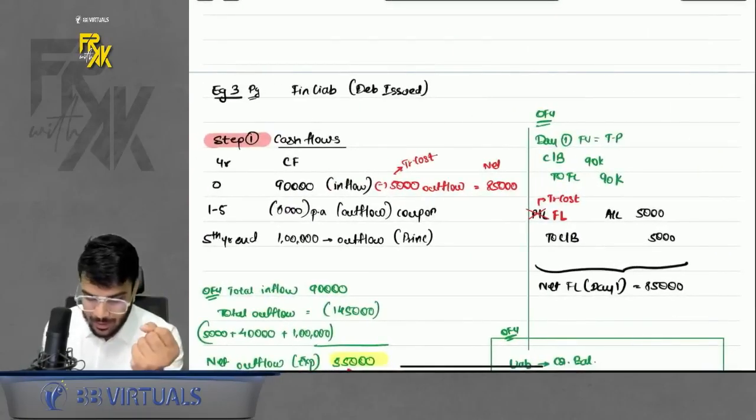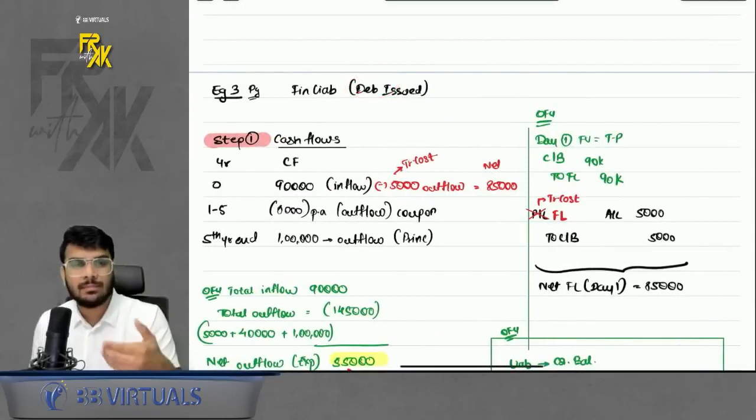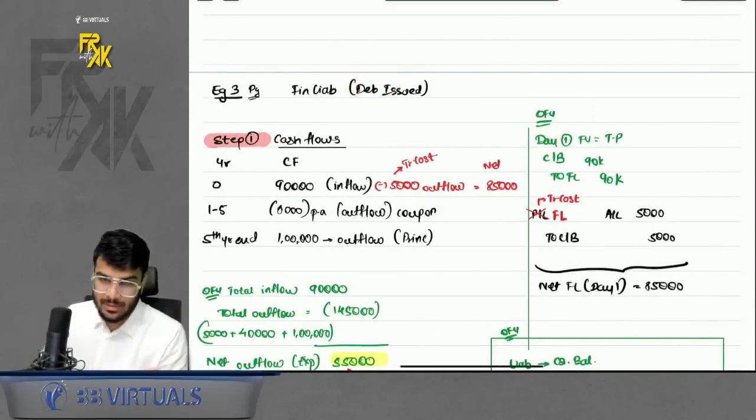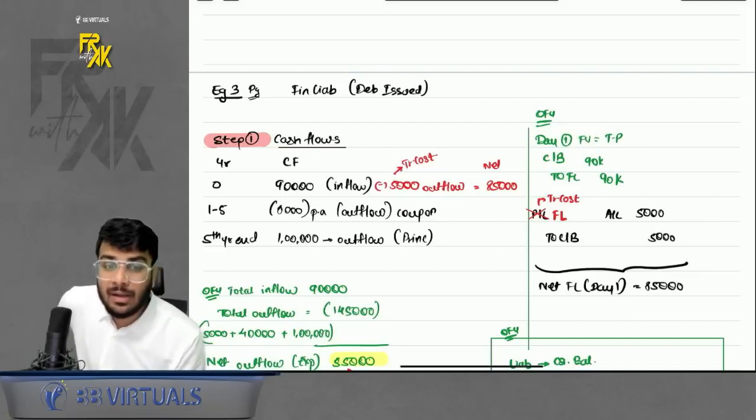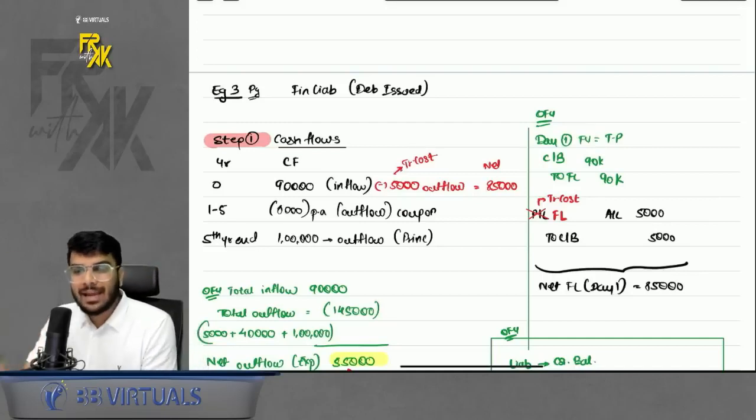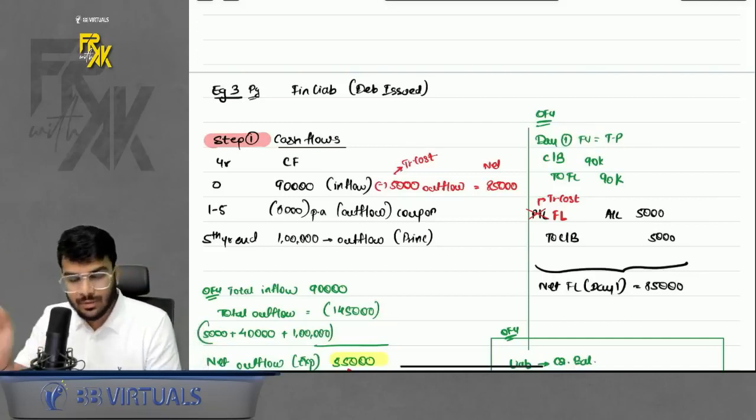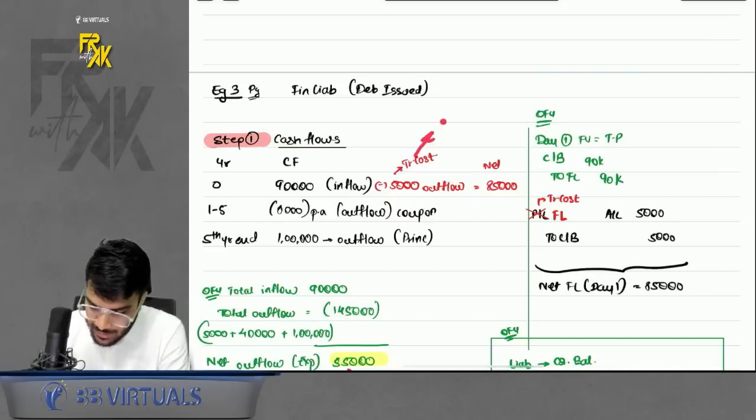Let's say, for example, you are issuing some debentures. So you will have to incur some processing charges also for issuing the debenture, for raising the funds. So that is nothing but transaction cost. So if you incur any transaction cost, what should be the treatment? Do not transfer this directly to profit and loss.